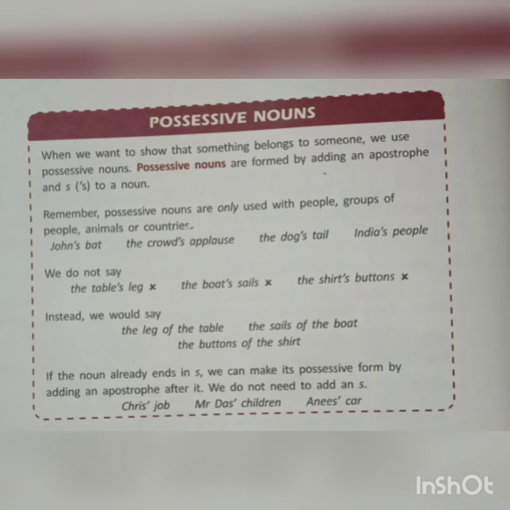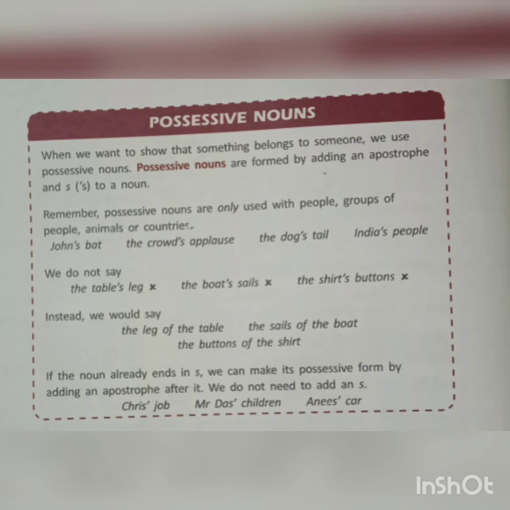Remember, possessive nouns are only used with people, groups of people, animals or countries. Whenever we are using possessive nouns, it is only used for people or a group of people or animals or countries. Example, you can see John's bat, the crowd's applause, the dog's tail, India's people.